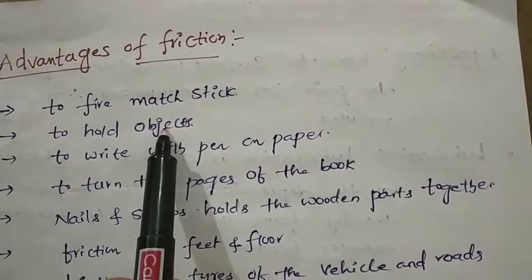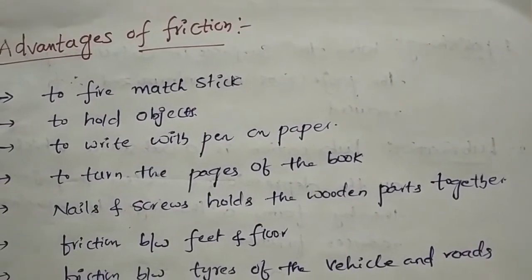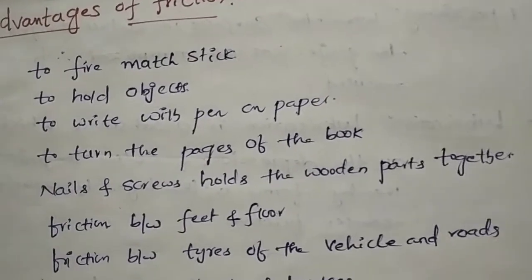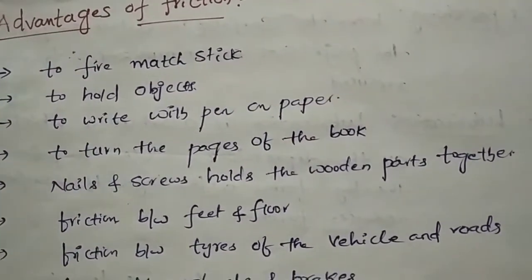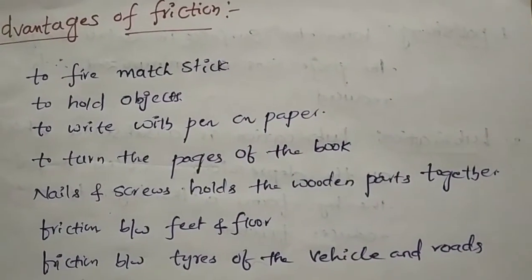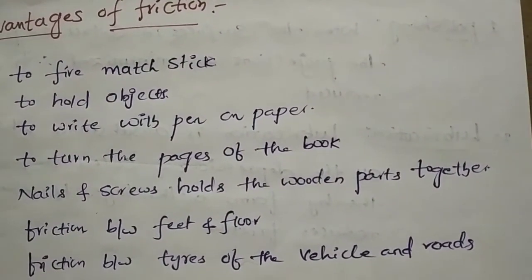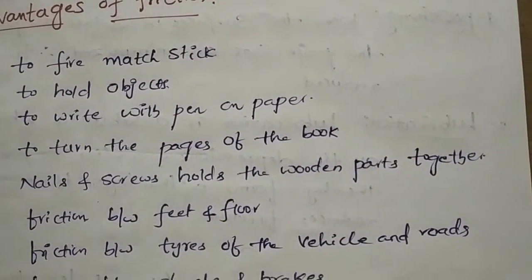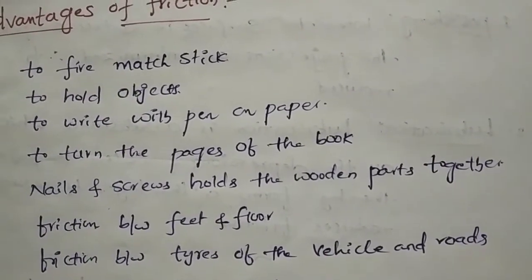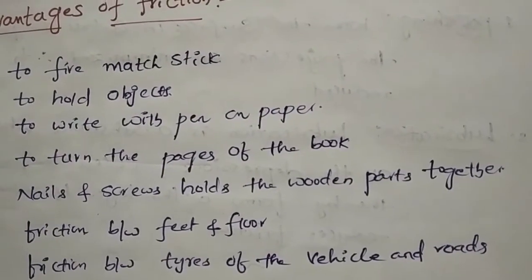For example, take an object placed in oil or filled with oil, then it is difficult to hold. Take an ice cube: it is difficult to hold because there is less friction between the ice cube and our palm. Next, to write with a pen on paper, there is some grip to hold the pen. If the grip is not there, it is difficult to write with the pen on the paper.